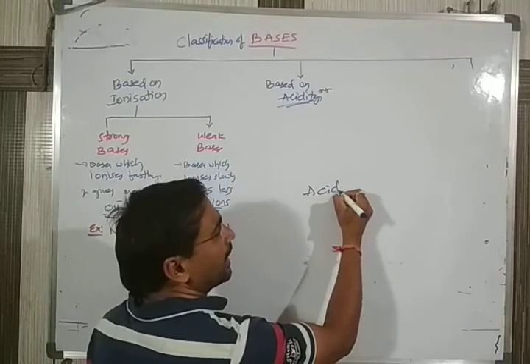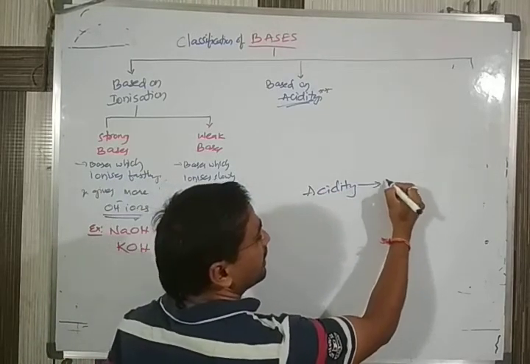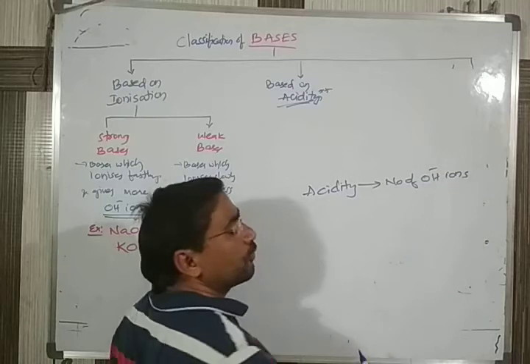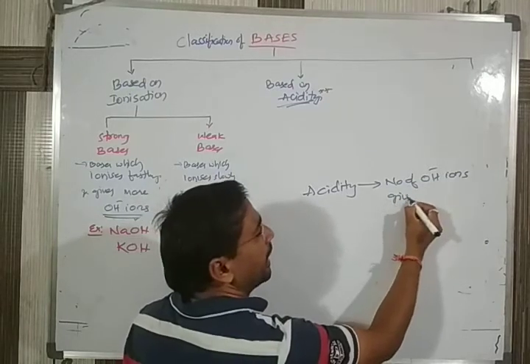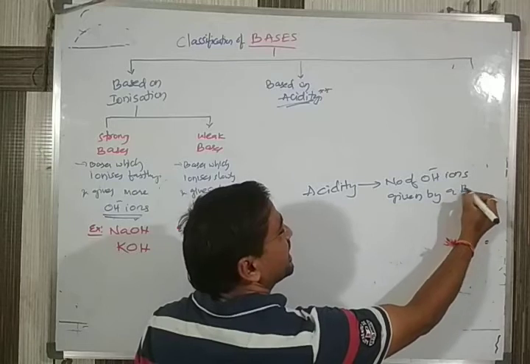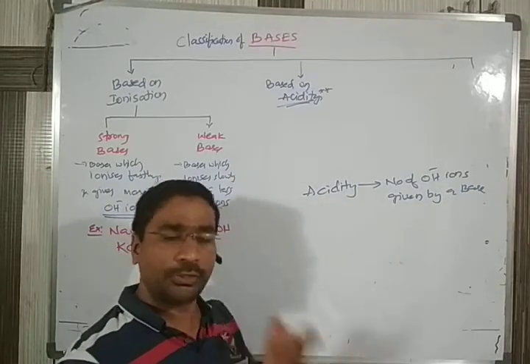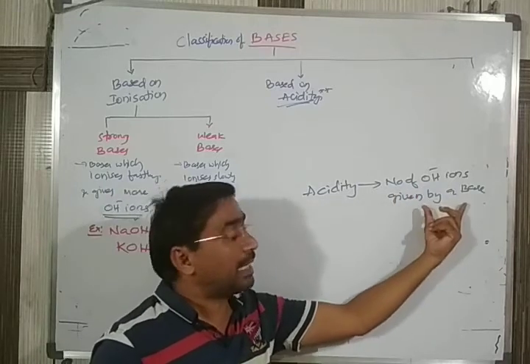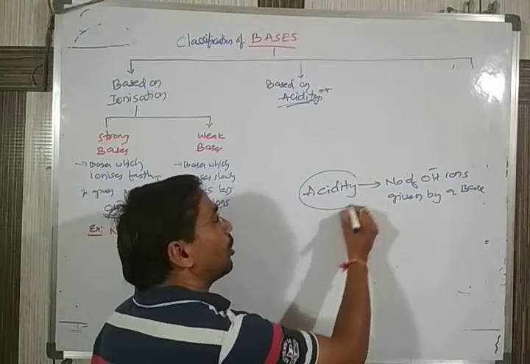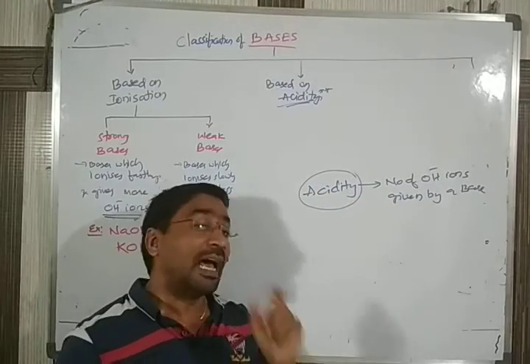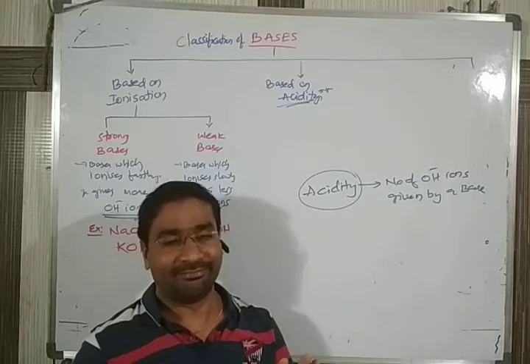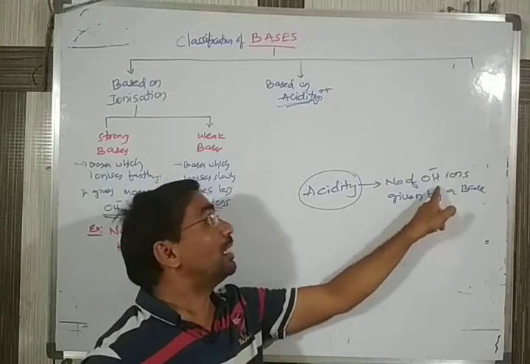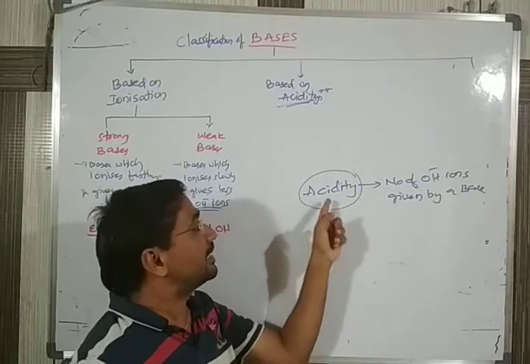Acidity does not mean anything regarding acid. Acidity is defined as the number of OH minus ions given by a base. A base will give OH minus, that's true, but the number of OH minus ions given by a base is given by the term acidity. Remember, the word acid is different, acidity is different. What does the term acidity indicate? It indicates the basic nature only. How many OH minus ions is it giving? That is called acidity.